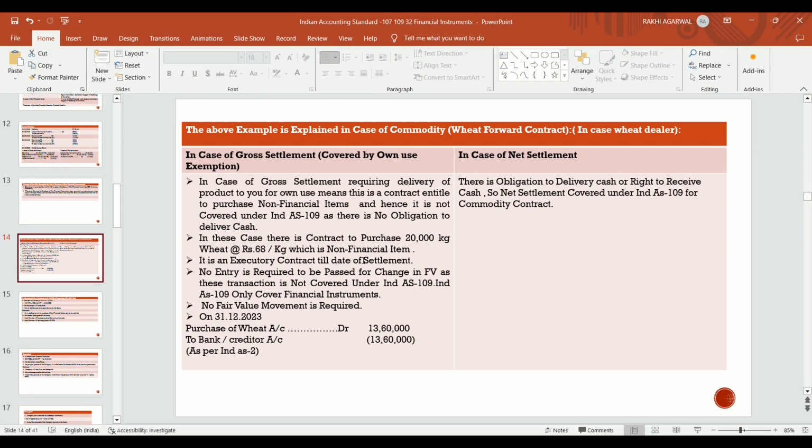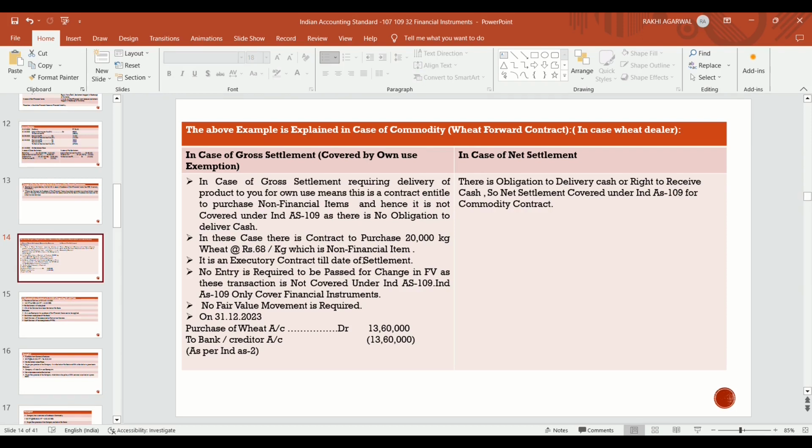So in case of gross settlement requiring delivery of the product to you for own use, means if the company is purchasing goods for its own use, this is a contract to purchase non-financial items because there is a physical movement of goods. So it's a non-financial instrument and hence it is not covered, because Ind AS 109 has exempted non-financial items.